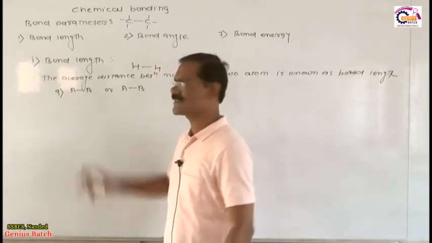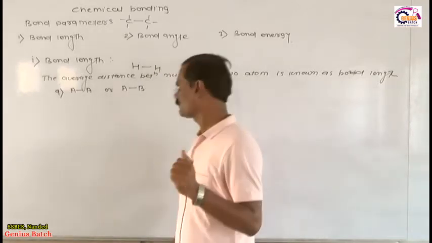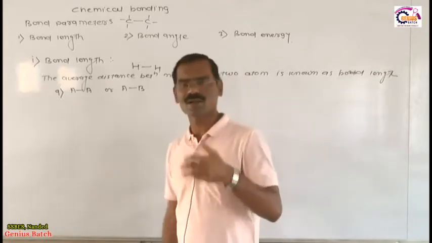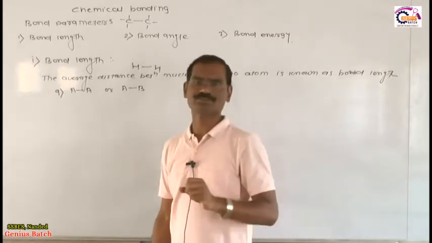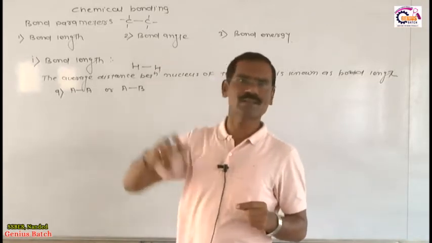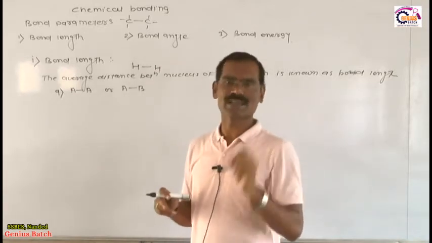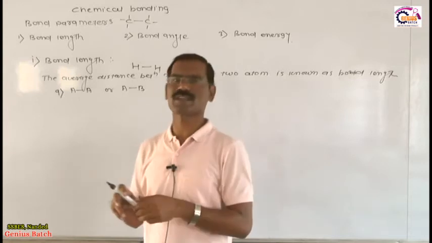The first case is the bond present between two similar atoms, and the second case is the bond present between two dissimilar atoms, but the electronegativity of both atoms is the same. You know very well in the periodic table you have one concept called atomic radius, because atomic radius is a property of the periodic table.